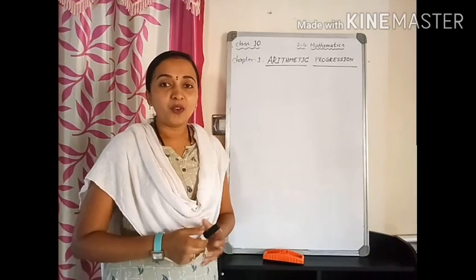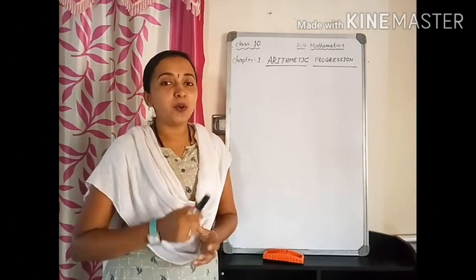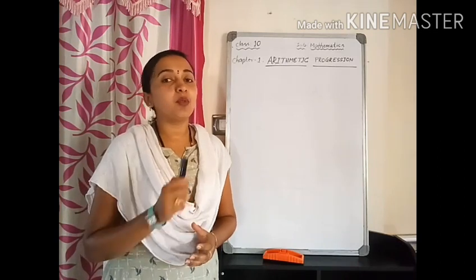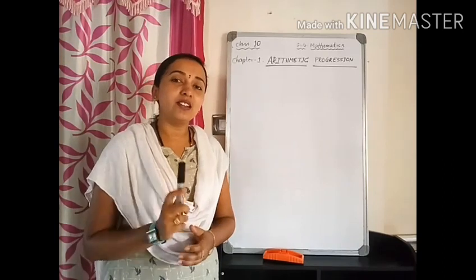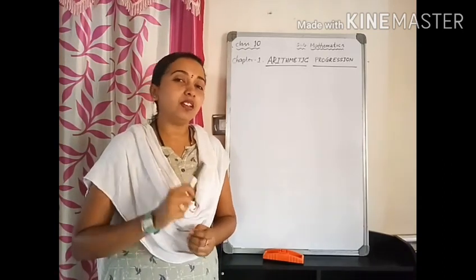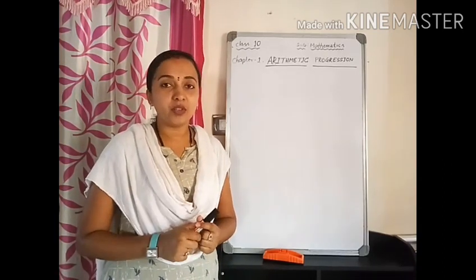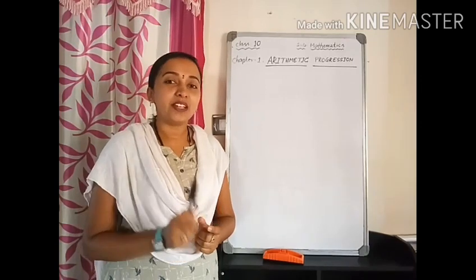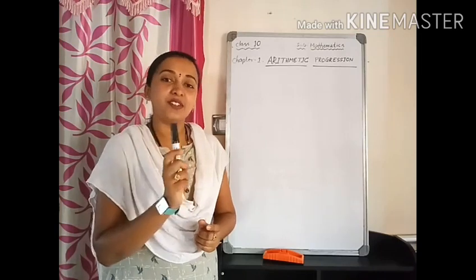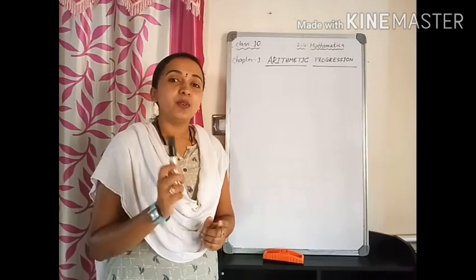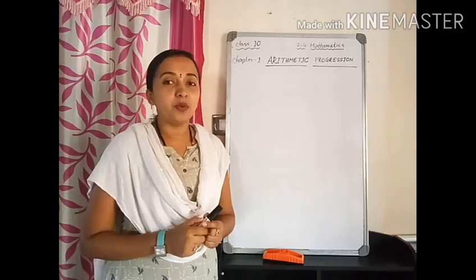Okay, after watching this conversation, I hope it brings some idea about number sequence. Yes, children, if a list of numbers is linked with some rules, it is called a number sequence. Arithmetic progression is also a type of number sequence which has a particular pattern in it. So, let's learn more about arithmetic progression in this chapter.